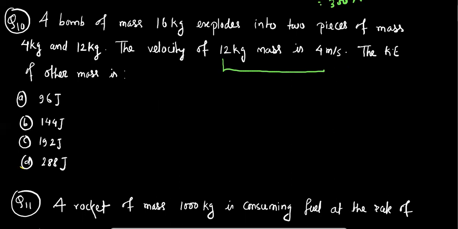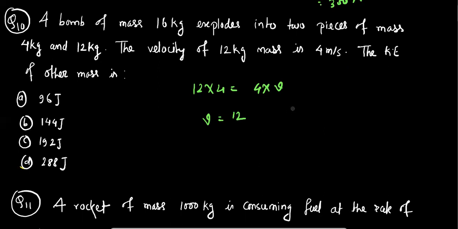On solving this we can easily find the value of velocity. So 12 into 4 equals 4 into v. V is unknown, so v will be equal to 12. This is the velocity.